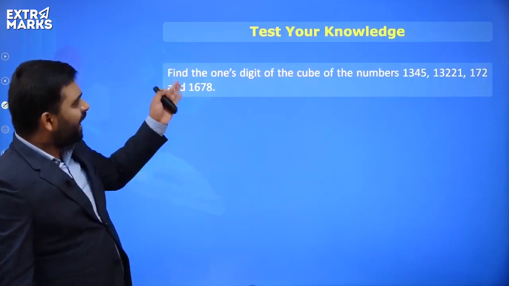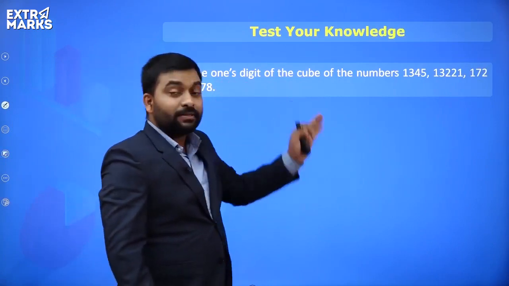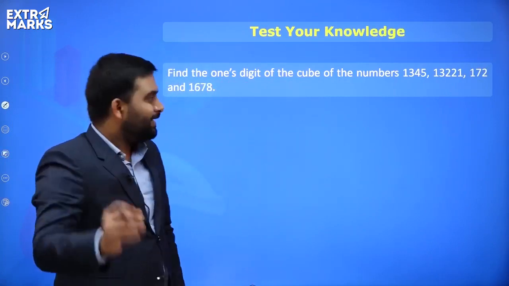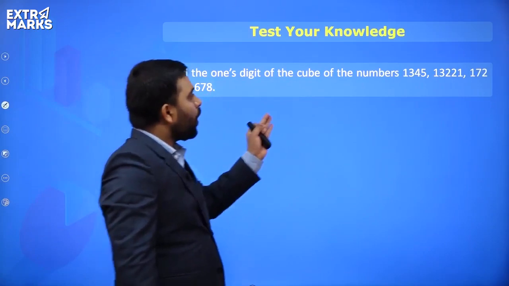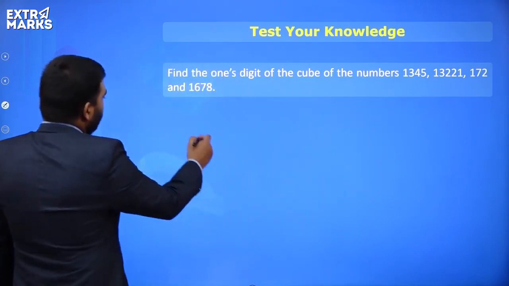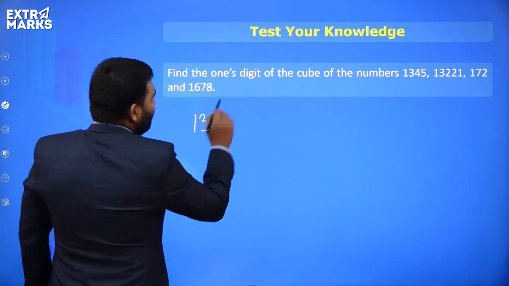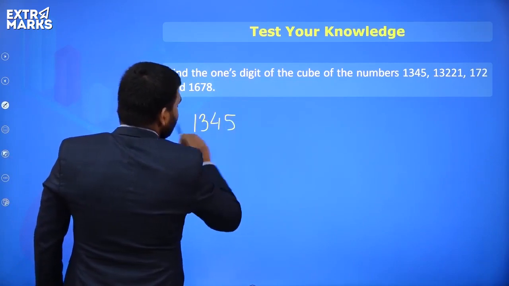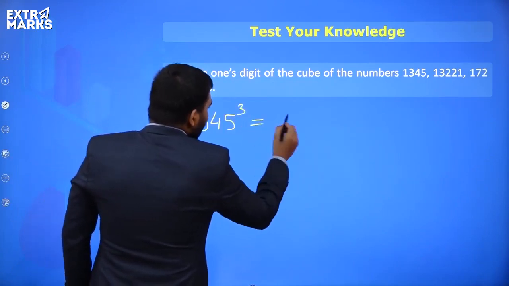So let's have a question now, everyone. Find the ones digit of the number. That means you have to find the unit digit of the cube of the numbers. That means if you do the cube of 1, 3, 4, 5, do the cube, so the answer you get.